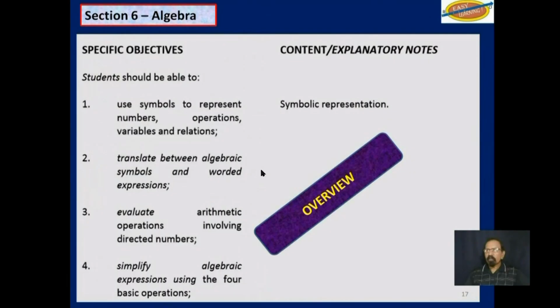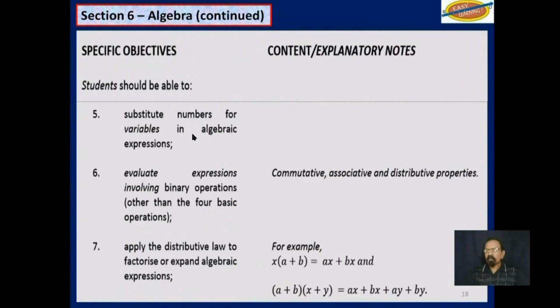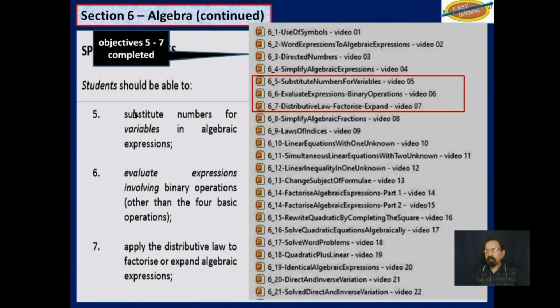Overview of section 6, algebra. These first 4 objectives you see here have been completed in these first 4 videos there. More overview of 3 more objectives, and all 3 of those, 5 to 7, have been completed in videos 5 to 7.